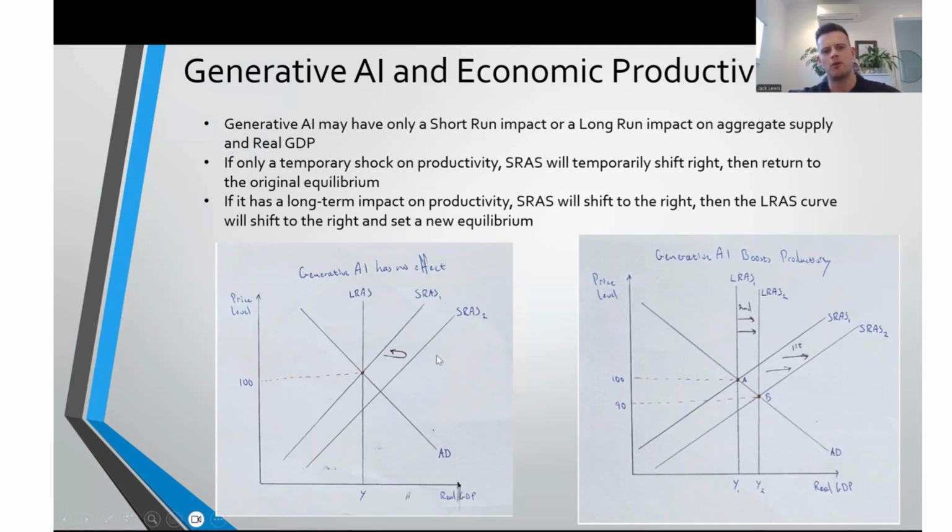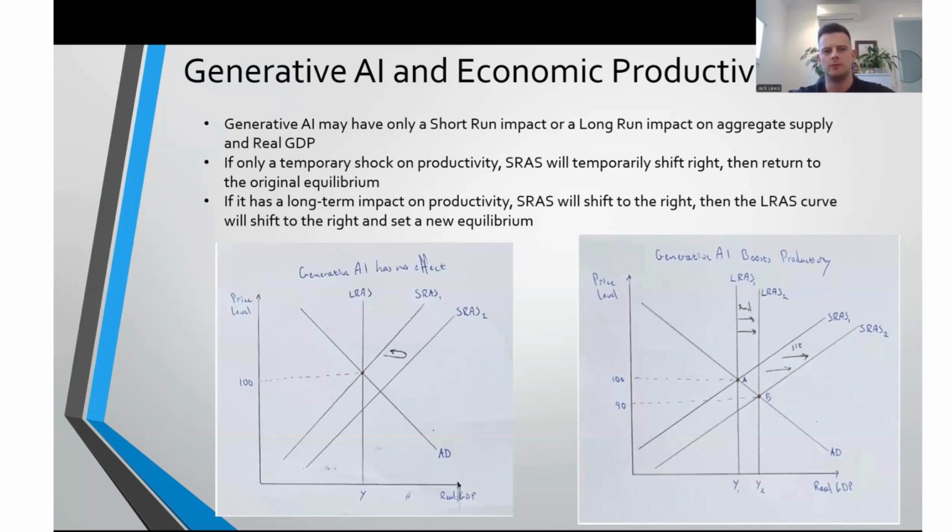Employment increases and price levels decrease, which will shift the SRAS, short run aggregate supply curve, to the right. However, this is only a temporary shock, so the SRAS curve will shift back to the left and return to the original equilibrium point. Therefore, in the long run, output, employment, and price levels remain the same.